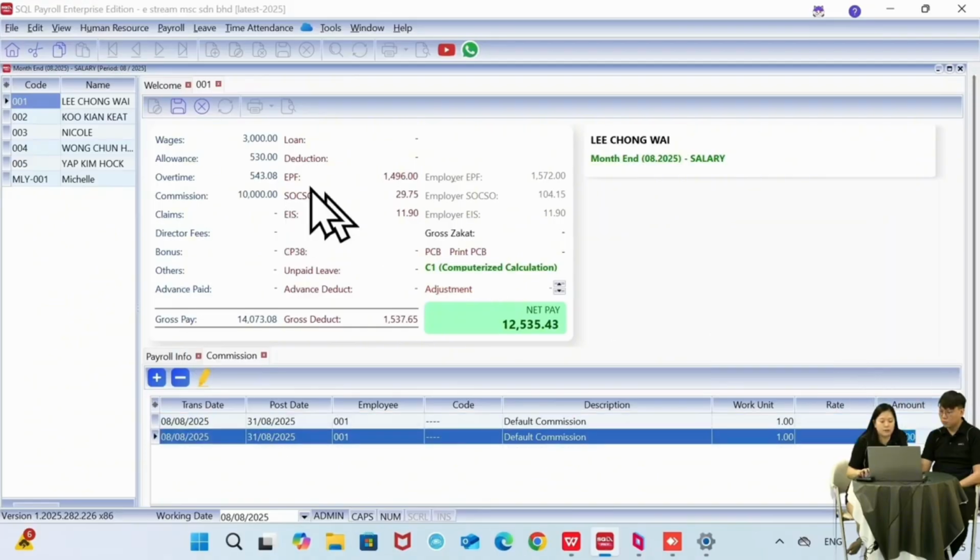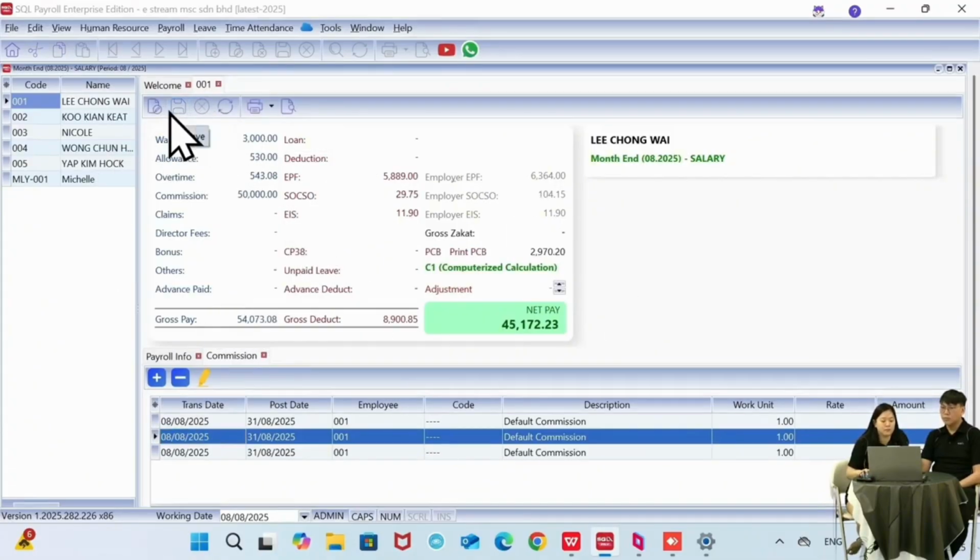So they have not hit the PCB, right? Even if 10,000 commission, I put it as 50,000. Then you can see the PCB, it will automatically appear over here. So once you have finalized this, you can just click on save.